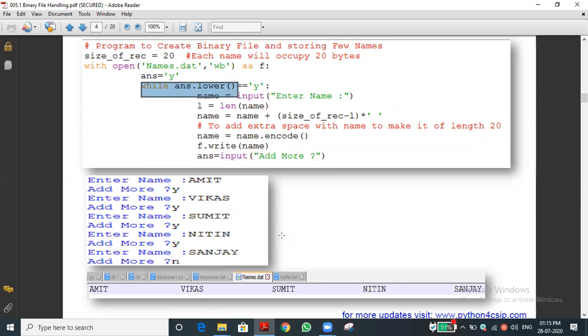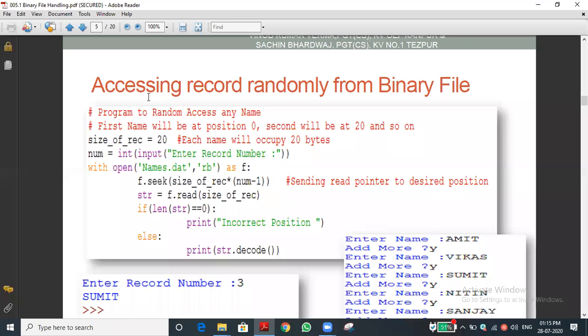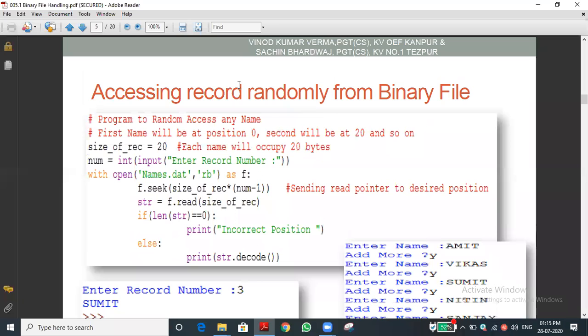That is the notable change to understand. Have you understood this program? Yes, sir. This is how to store the data into the file. Let me go to the next file. Now you can see access a record. We already stored the data into the file. Now we need to access a record from the file. That is the next thing, how to access a record from the file.